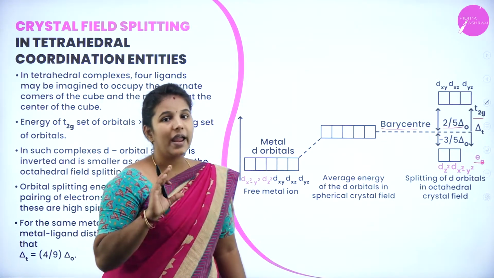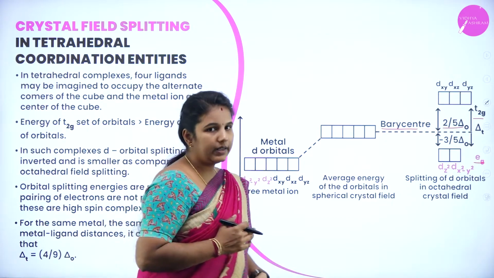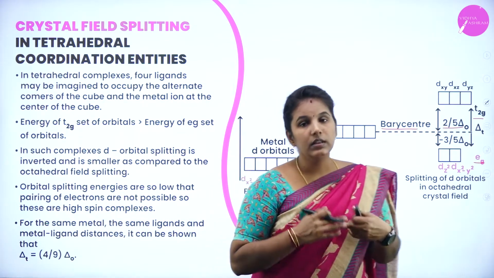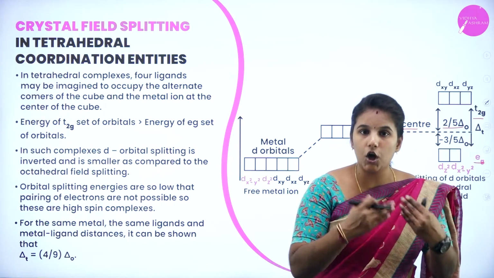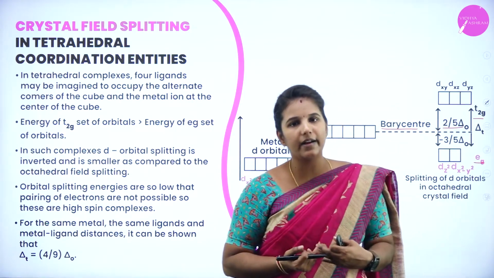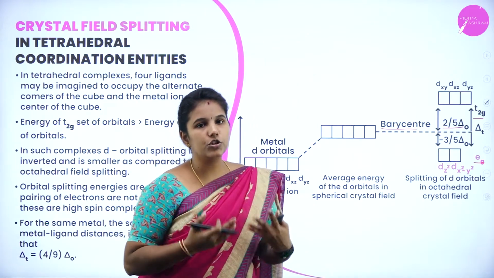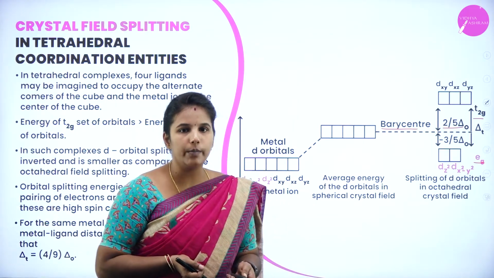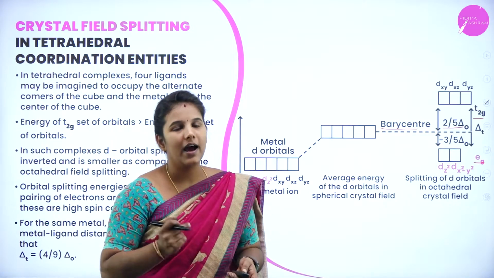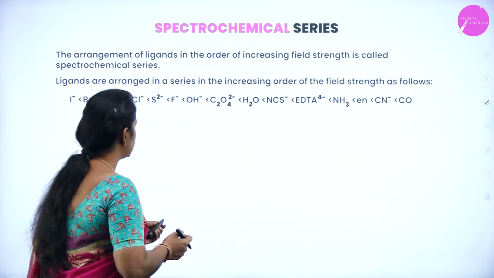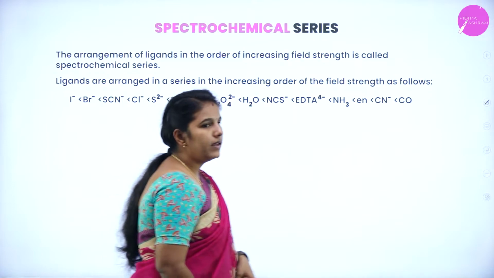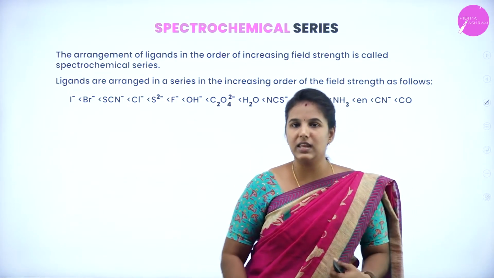Because it is the energy gap in tetrahedral complexes. This is how, if they ask you to write the octahedral as well as the tetrahedral complexes, please go through with a diagram and write neatly to show the splitting of 5d orbitals in the tetrahedral as well as in the octahedral complexes.